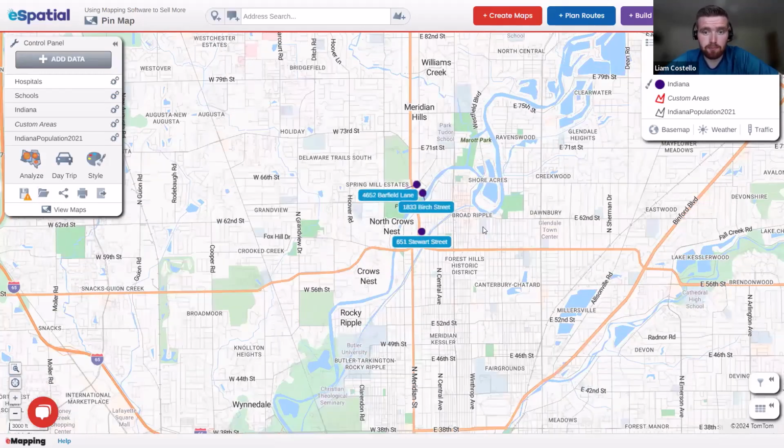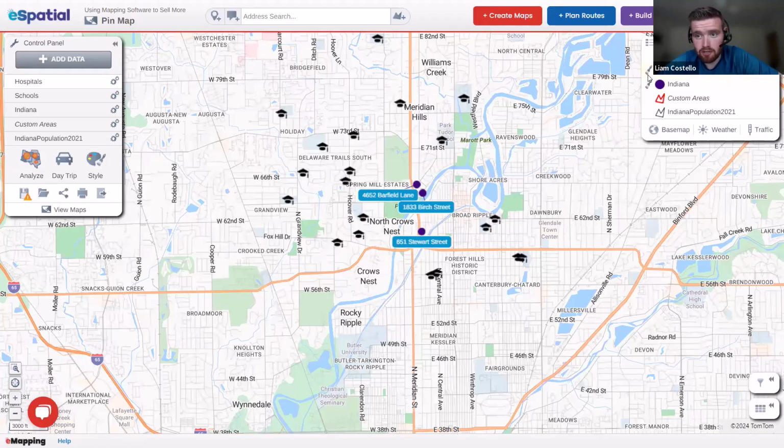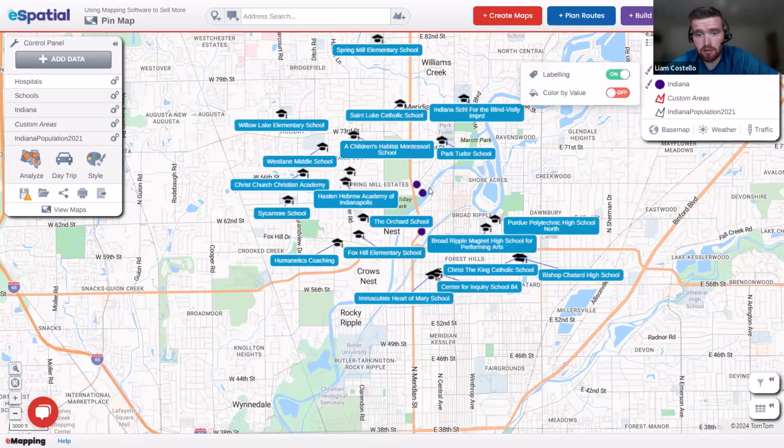But one of the things that is big for this area could be that new families are coming to this region and they want to see what schools are close by. So you can easily toggle in a layer of school locations and see all the schools that are close by. We can take it one step further, if you wanted to see what type of schools they are, whether elementary, middle or high schools, and what's close by.